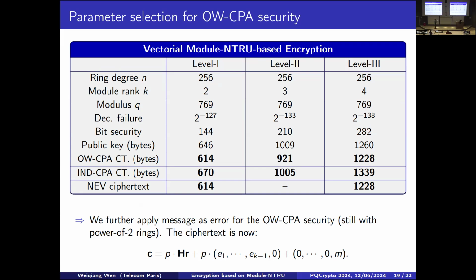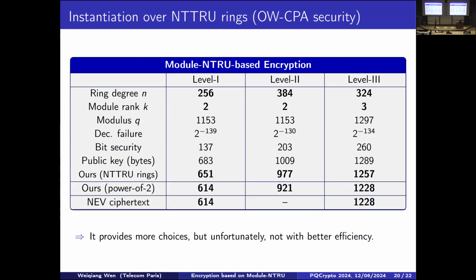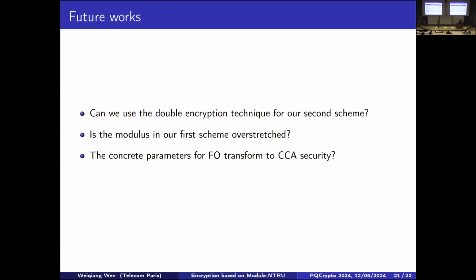Other than this, we have also tried to see if we can use an NTT-friendly ring to further improve it. The motivation is: can we maintain a similar efficiency, but beat this ciphertext size? We want to see if this is indeed the limit. So up to our try with NTT-friendly types of ring, it has not been successful. So the most efficient, or the most compact one, is still given by the power of 2 instantiation. So this is all about my work, our work.